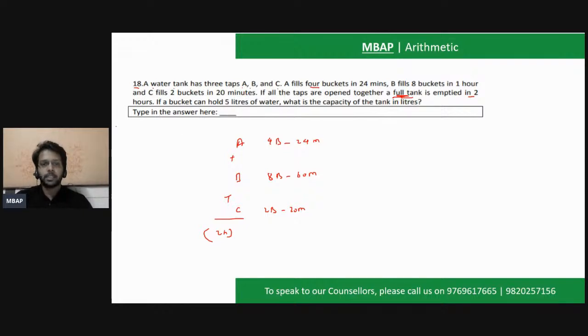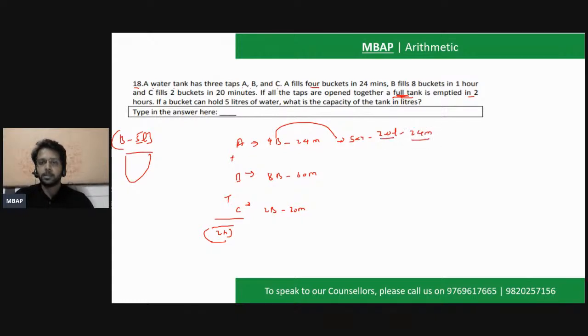The question says each bucket holds 5 liters of capacity, and the question is find the total capacity of the tank. So the values which have been given to you of A, B, and C are in the form of buckets, but obviously the size of each bucket is known to you, it's 5 liters. And it's known to us that each of the taps A, B, and C has been open for how many hours? It's been open for 2 hours. See, no technicalities of time and work is required. Very simply, you'll be able to solve the question. So 4 into 5, which is 20 liters, will be filled in 24 minutes.